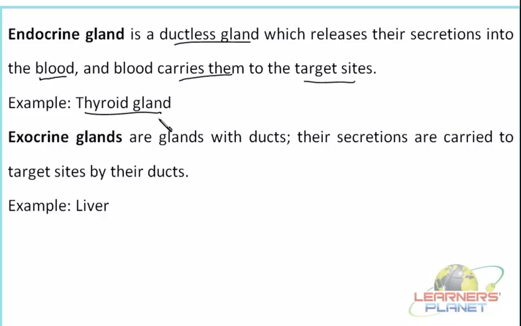So here one of the examples is what? It is the thyroid gland. Now the thyroid gland secretes the thyroid hormones, or we can call them thyroxine, right? Now this thyroxine has an important role in the metabolism of several organic compounds, let us say for example carbohydrates, proteins, or fat.